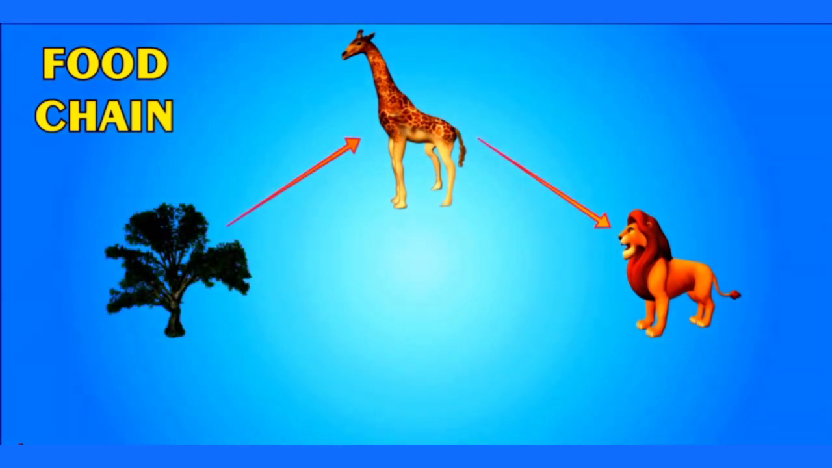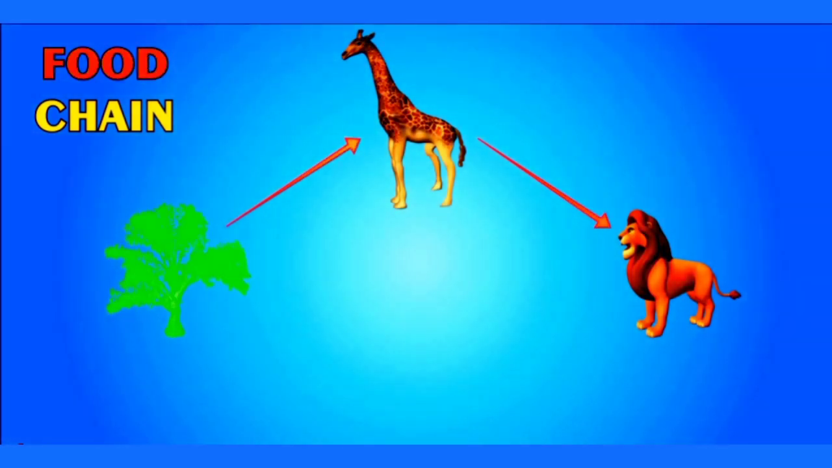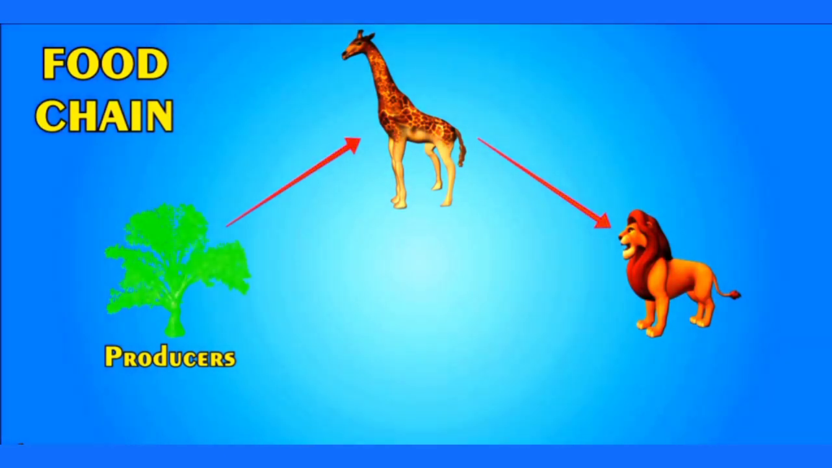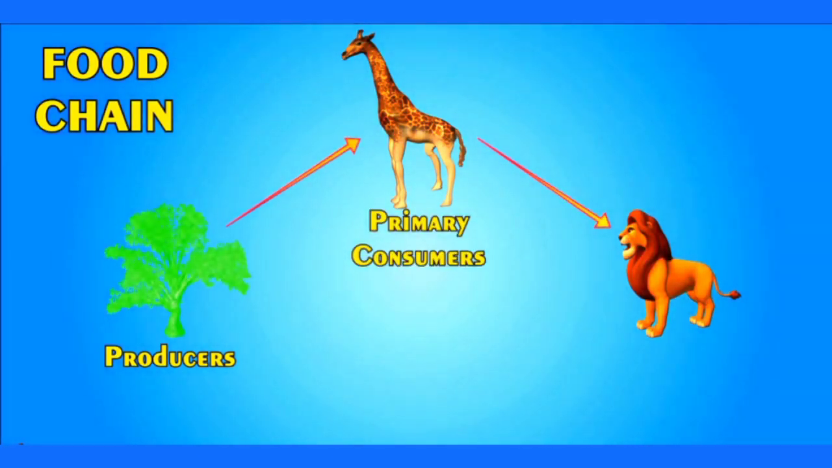This is also called a food chain. It starts from the plants. In the food chain, plants are known as producers as they produce food. The species which eat plants are called primary consumers. The species who eat animals dependent on plants are called secondary consumers.